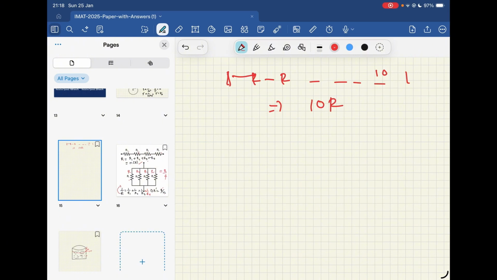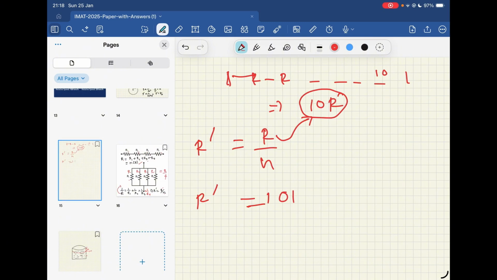Now these 100 branches are connected in parallel. So the simple idea is, 100 branches with resistance 10 R each connected in parallel give the resultant resistance R over N. In this case, it is 10 R divided by 100, so it's going to be 0.1 R. It's a very simple question.